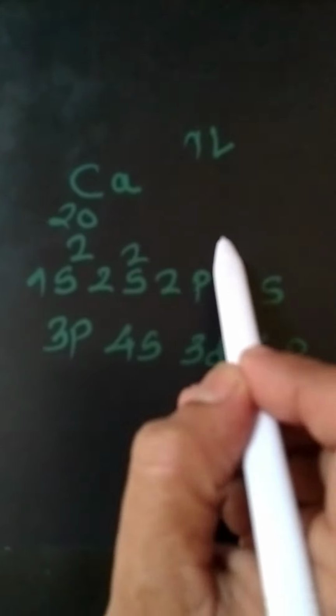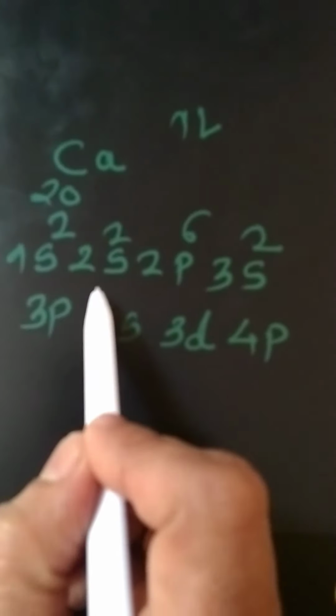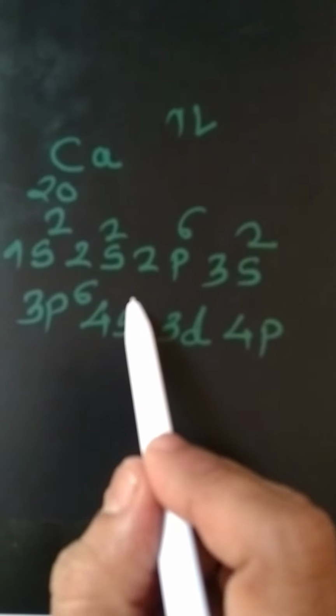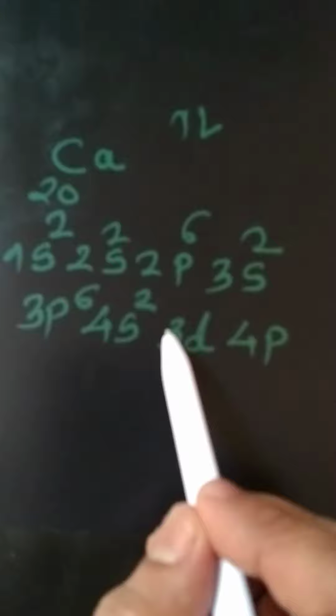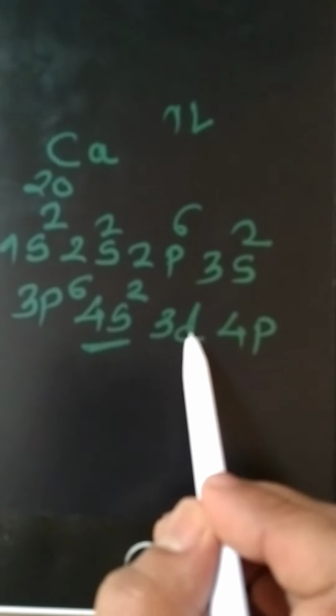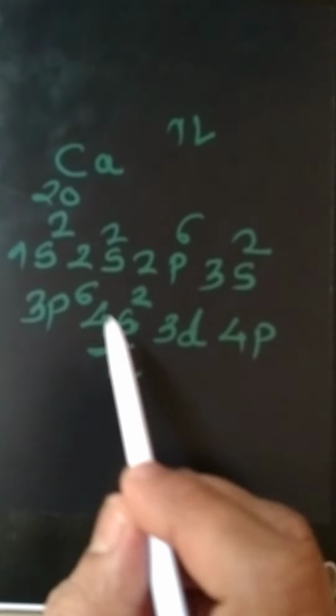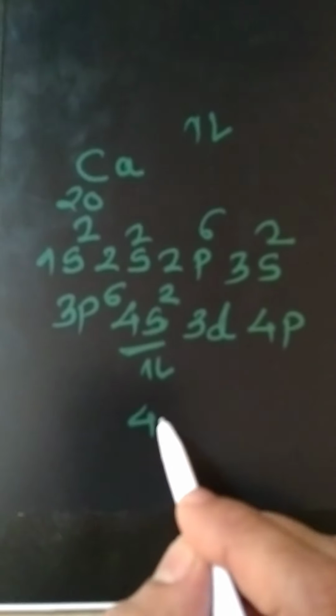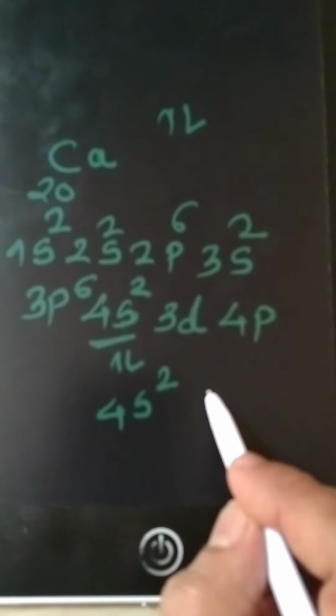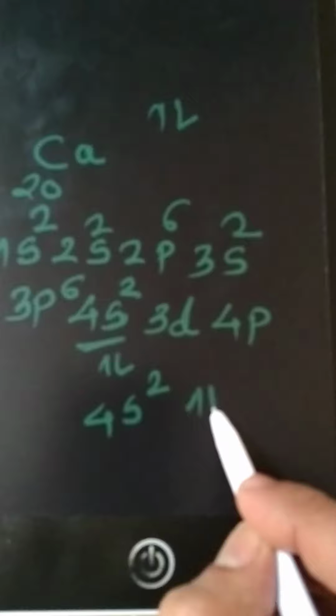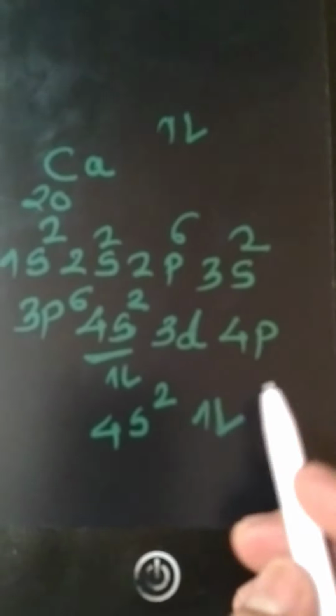So here, 20 electrons: 1s2, 2s2, 2p6, that is 10 electrons, 3s2, 3p6, that is 18 electrons, and the remaining 2 electrons are filled in the 4s2 orbital, not in 3d, and these 2 electrons have opposite spin. In this way, 20 electrons are filled up to the 4s orbital for calcium. So the calcium valence orbital is 4s2, with one electron of clockwise spin and another of anti-clockwise spin.